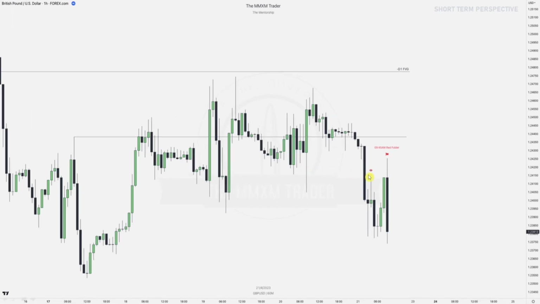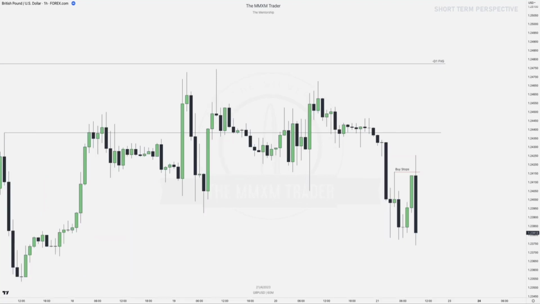So if your eye went to this high over here, that is very nice, because then we have an external range liquidity, right? So we have a fake move first, taking out those buy stops, because those buy stops have not been taken out prior to that news release. You can see that fake move up and then a continuation down lower, completing that market maker sell model eventually down here. And think about, we're coming from a higher time frame daily fair value gap, right? And if you think about the daily time frame again, we already had those buy stops ran on external range and then displacing down lower. So this is the highest probable PD array to go down from. So those buy stops have been liquidated.